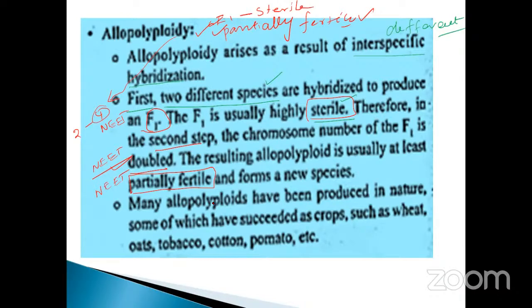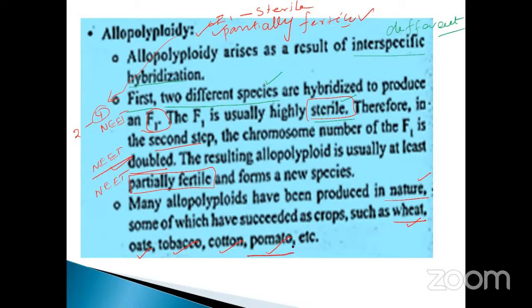Many allopolyploids have been produced in nature; they occur naturally. Some of which have succeeded as crops such as wheat, oats, tobacco, cotton, and pomato.